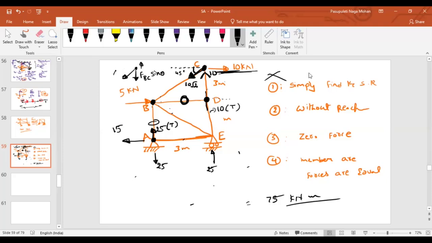Similarly, look at the horizontal direction. 15 is acting on the left side, so at A it should be on the right side, 15. With respect to A, is it away from the joint or towards the joint? Away from the joint, so again it is under tension. Now how many are you left with?